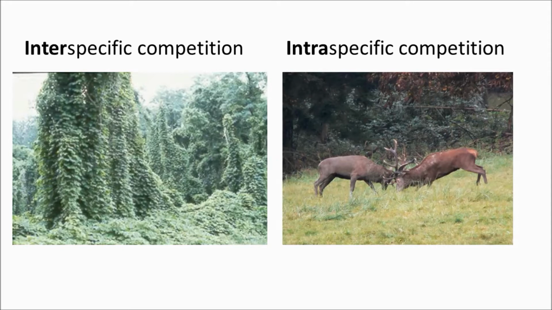The internet is not restricted to one organisation, it exists between them, and so inter-specific competition is between different species. That's how I remember it, like the difference between intranet and internet. So intra-species competition within species, inter-species competition between different species. In the picture on your left, you can see a tree and a vine competing for light.